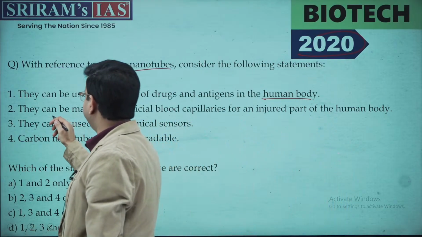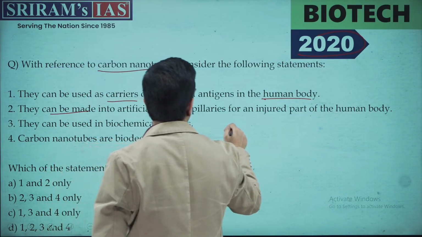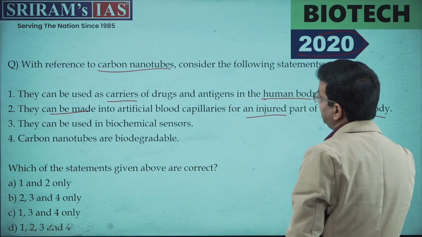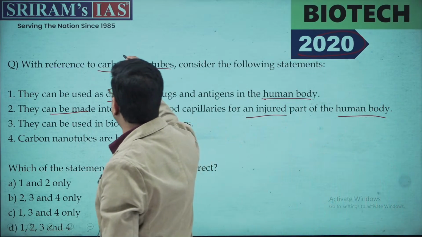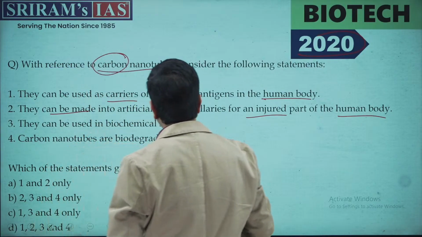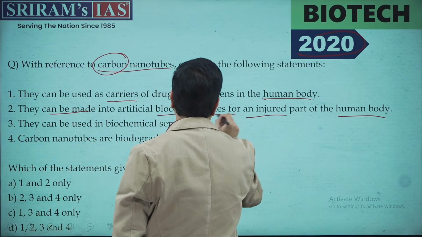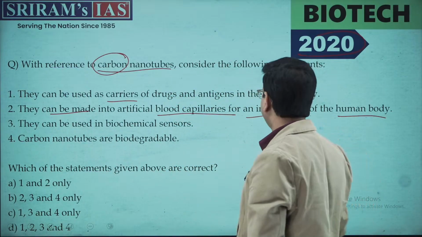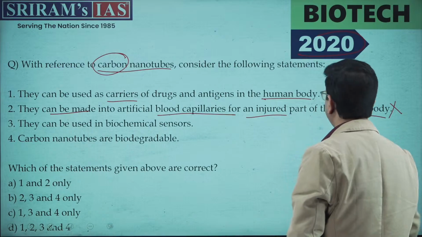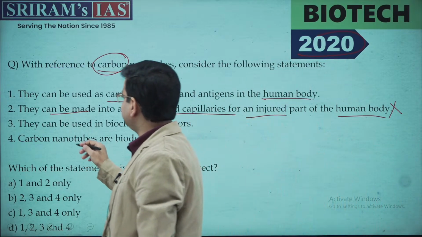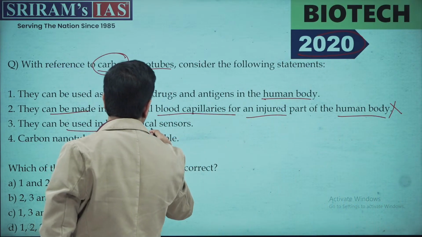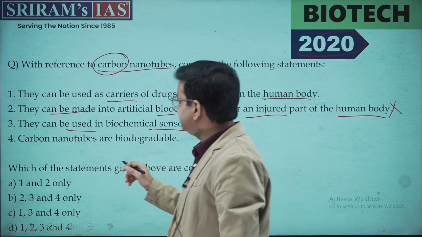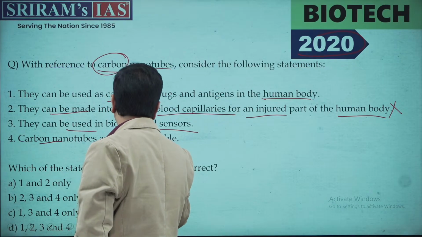The second is they can be made into artificial blood capillaries of an injured part of a human body. See, when it comes to carbon, specifically carbon as an allotrope, it cannot be used as a blood capillary. Now this is something very commonsensical. If you have read, you can easily make it out. For this time, we're not considering this particular statement. The third is they can be used in a biochemical sensor. Let's consider this statement as well. The fourth is carbon nanotubes are biodegradable.